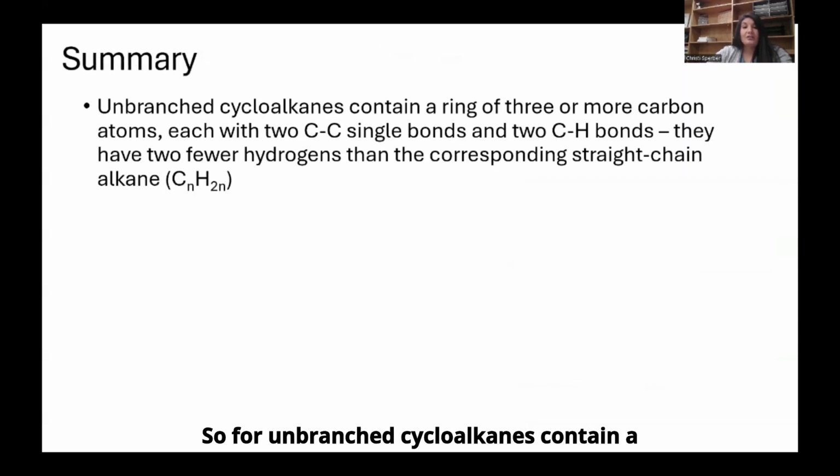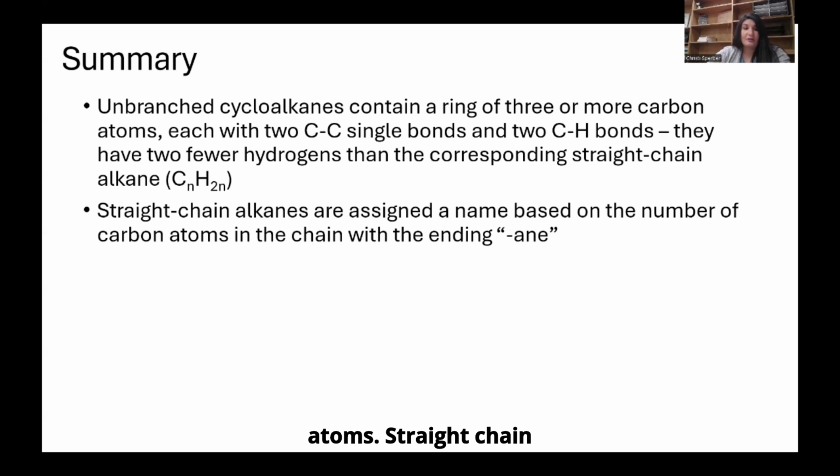So unbranched cycloalkanes contain a ring of 3 or more carbon atoms, each with 2 carbon-carbon single bonds and 2 carbon-hydrogen bonds, and they have 2 fewer hydrogens than the corresponding straight chain alkane. So their molecular formula is CnH2n, where n is the number of carbon atoms.